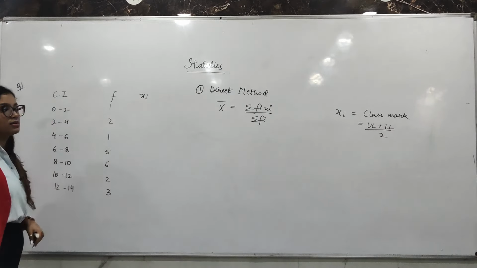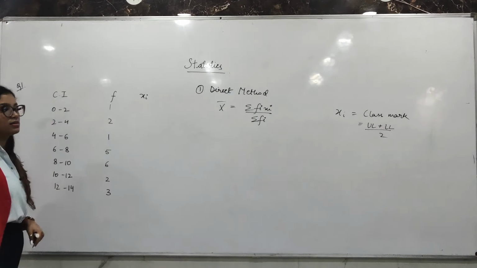Difference आ गया. Add this difference to the next lower limit. It will give you the new class mark. So if I add the difference to the new lower limit, which is 2, I get 3. 3 is my next class mark. Again, I add the difference, which was 1, to the new lower limit, 4. The new class mark is 5. For the next one, it will be 7. Next, 9. Next one, 11. And last, 13. These are all the xi's.